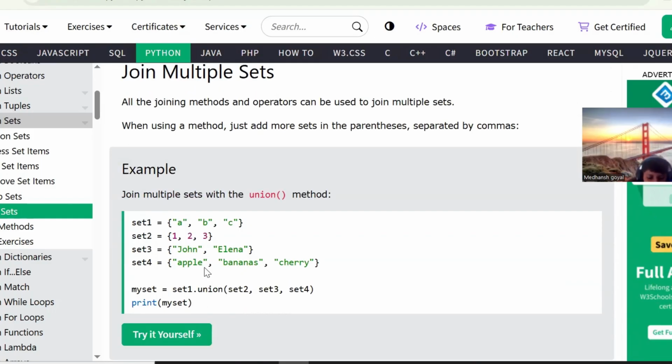To join multiple sets, if you have so many sets to join, set 1, set 2, set 3, again you can use union and mention all the sets separated by comma. It will merge all the sets.